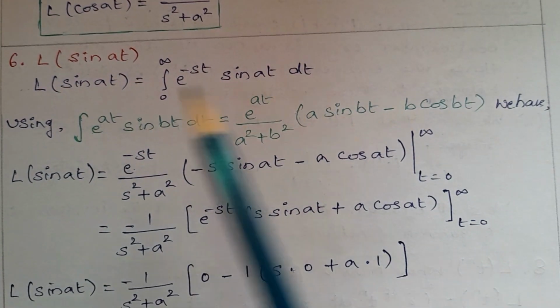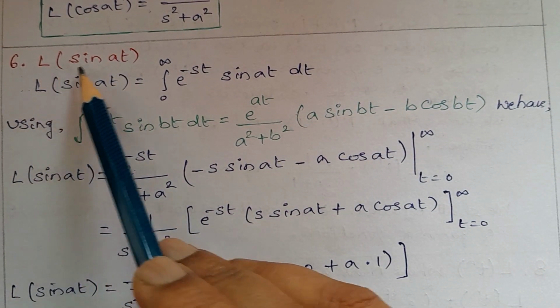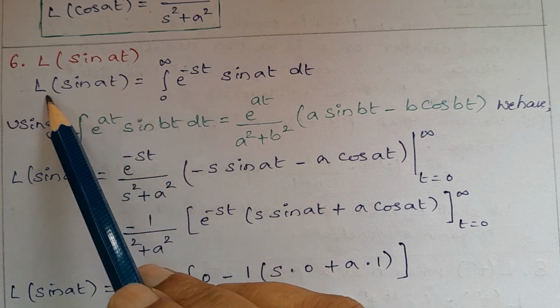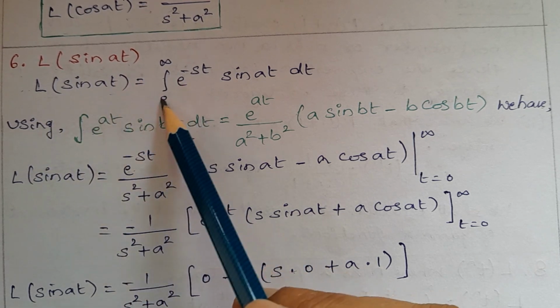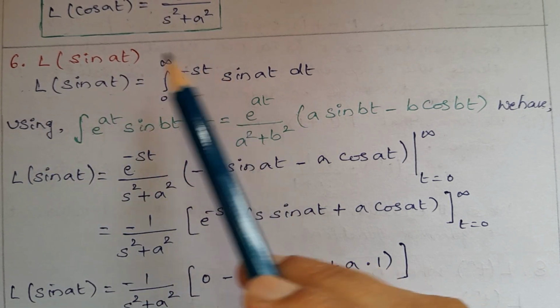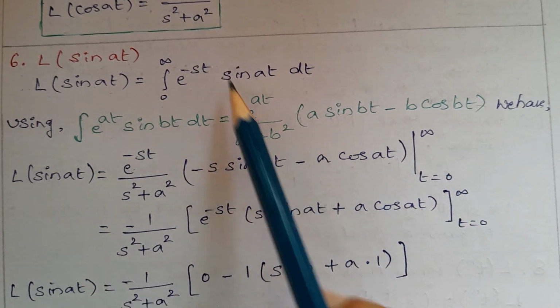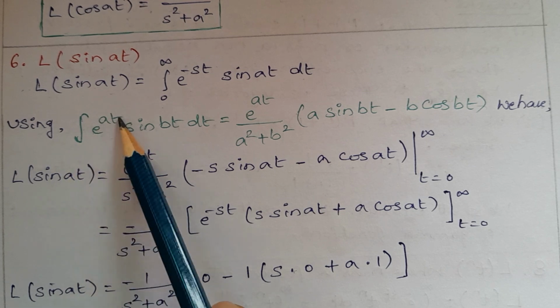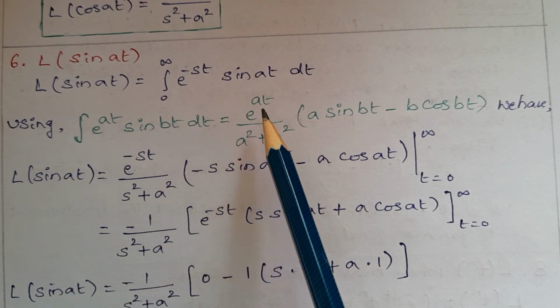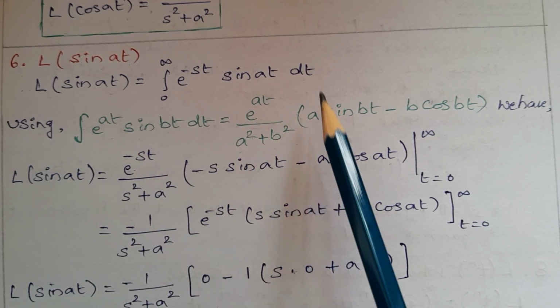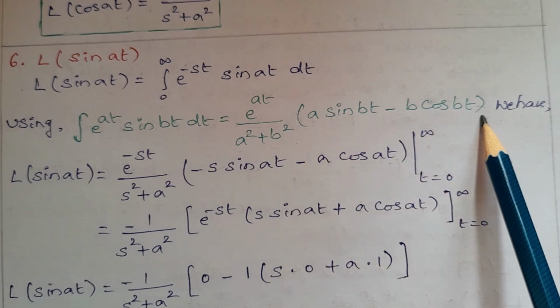Next, sixth one, Laplace transform of sin at. Laplace transform of sin at equals the integral from 0 to infinity of e power of minus st sin at dt. So using this formula, the integral of e power of at sin bt dt equals e power of at divided by a square plus b square into (a sin bt minus b cos bt).